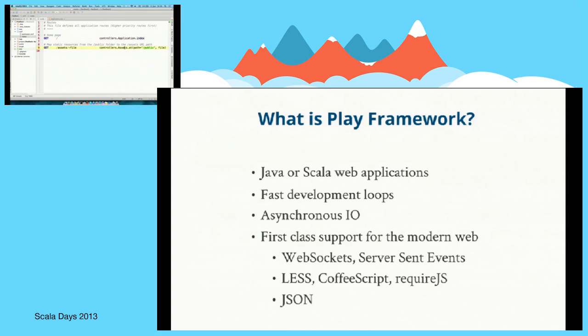We've got another controller here. This is how we serve assets, so JavaScript and CSS and images. Now, something to note about the routes file is that it's completely type safe. So for example, I'm saying that the path is the string public, but what if I pass 1 into there?